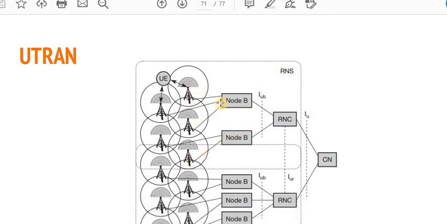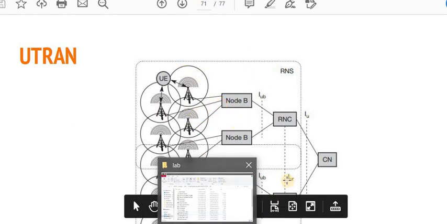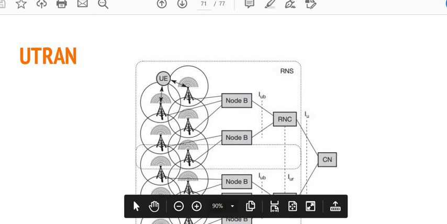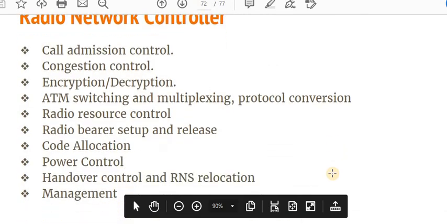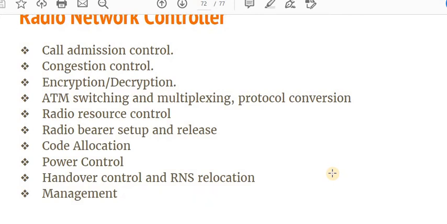If it changes location to an area that comes under the range of another RNC, then it is called inter-domain handoff. So handoff control is done by the RNC also. Then there is management, obviously, because it takes the necessary actions to switch the appropriate services according to the facility demanded by the user.